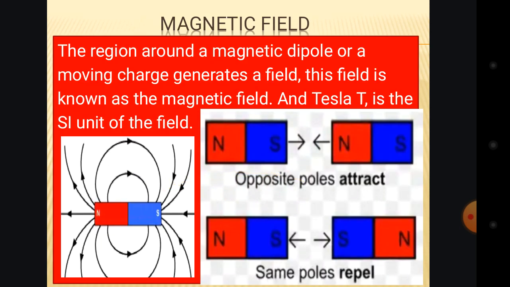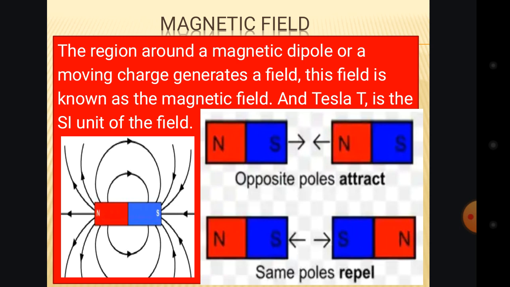Okay, this is the third field among the fields that we have been talking about. The gravitational field comes from gravity. The electric field is from electricity, from the charged particle. Okay, so this is the magnetic field.